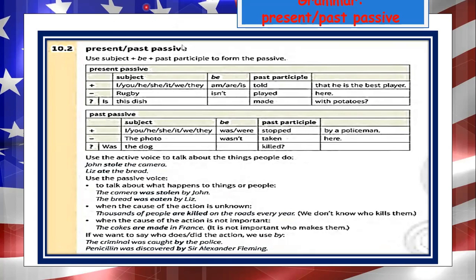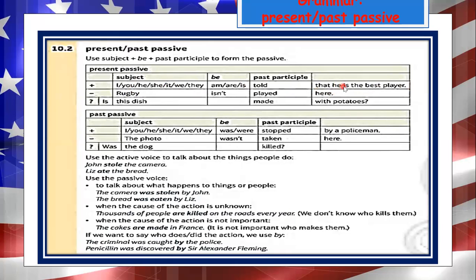Now, pay attention to the chart. Present passive, and we are going to use the two forms of the verb to be. Subject with I, you, he, she, we, they, and the verb to be corresponding: am, are, is. The past participle of the verb tell, and this is the example, I am told that he is the best player.